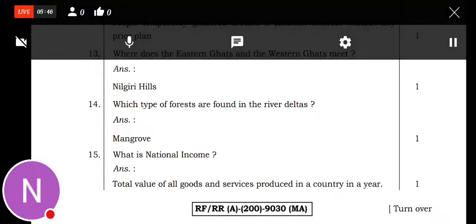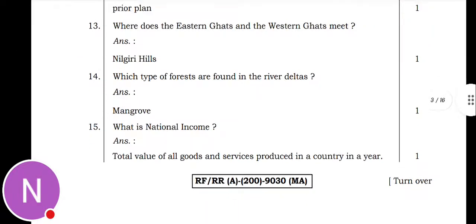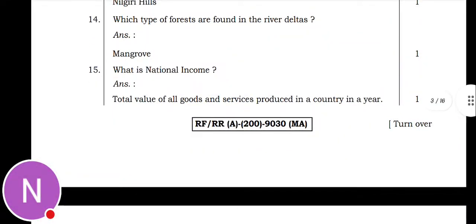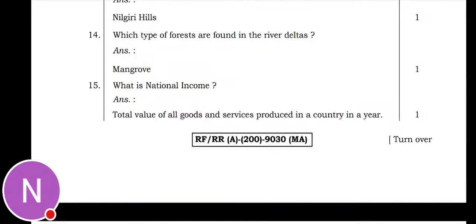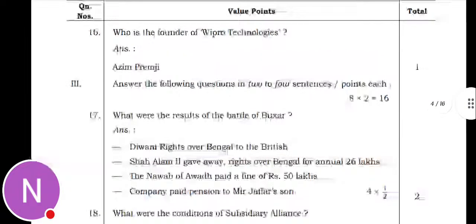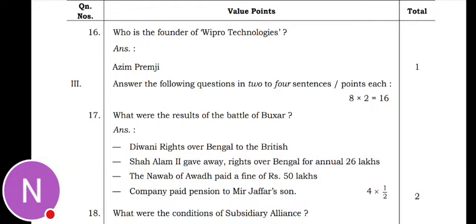Next, 14th question they asked is, which type of forest is found in the river deltas? So mangrove forests are found in the river deltas. Next, 15th one, what is national income? So the total value of all goods and services produced in a country in a year is called national income. Next, who is the founder of Wipro Technology? So Azim Premji is the founder of Wipro Technology.